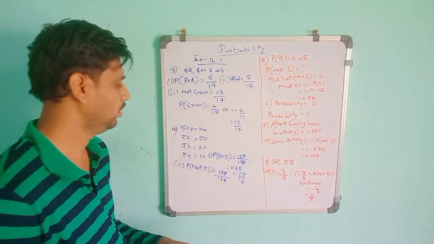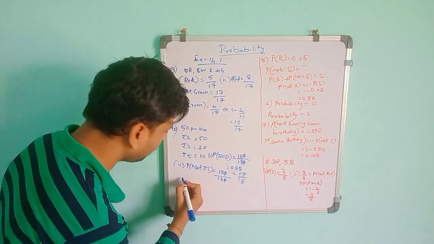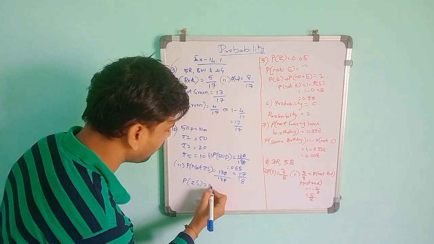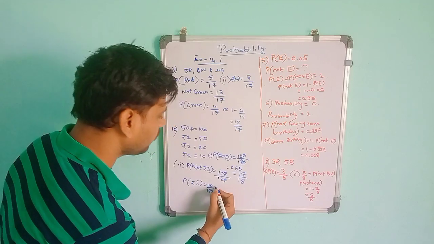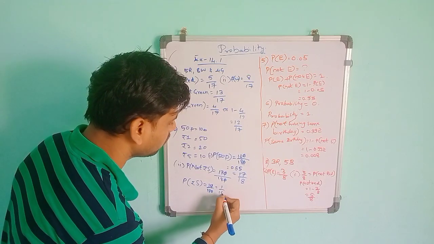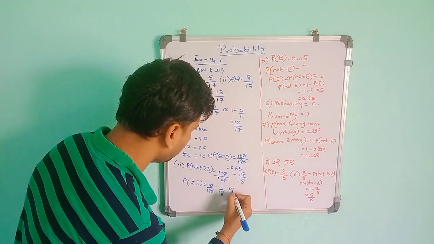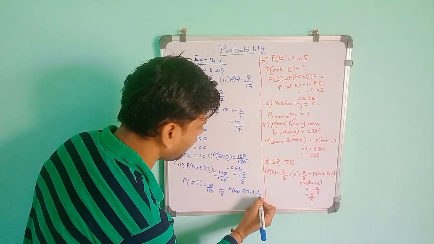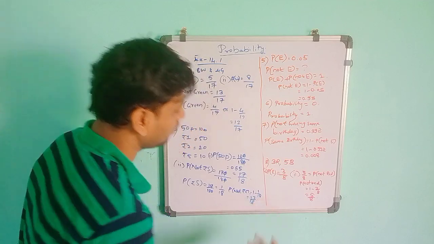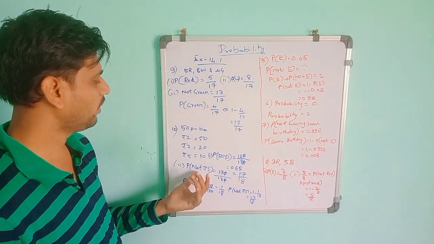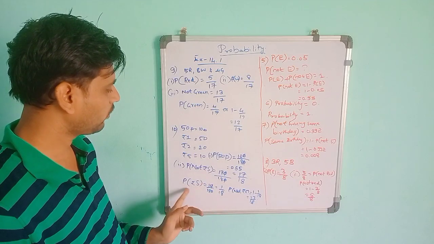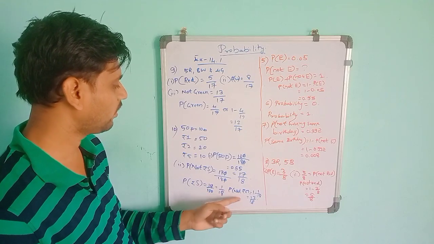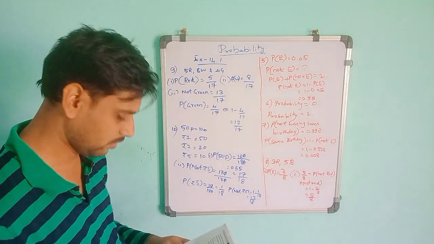If you want to do the other method, we first find out the P of 5 rupee coins. That is, 5 rupee coins is 10, so 10 by 180 is the probability. It will give you 1 by 18. Then P of not E will be 1 minus P of E, that is 1 minus 1 by 18. It will give you 17 by 18. So you can do two methods when they give 'not'. We can neglect that 'not' number, or we can take that particular number, the 5 rupee coins, and then find out the 'not' number.